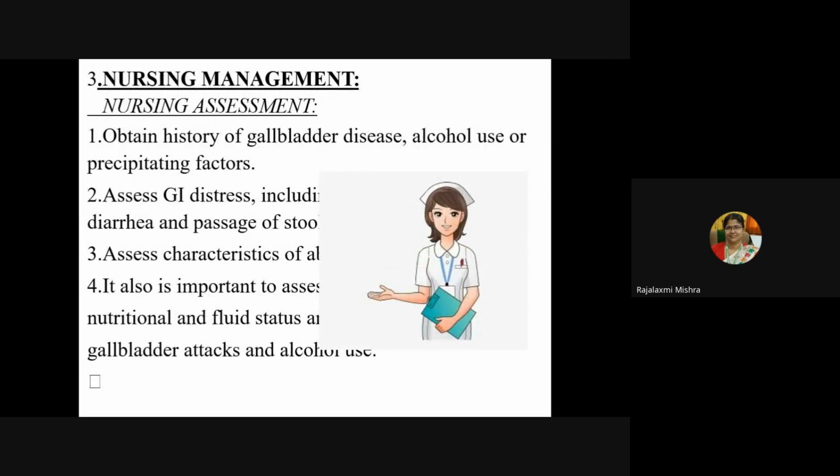Coming to the nursing management, as I said, take the history, often a history of gallbladder disease or alcohol use or any precipitating factor, what we discussed as etiological factors. Then assess the GI distress, including diarrhea and passage of stool. Assess the characteristics of abnormal stool and blood. It is an important assessment for nutritional and fluid status. Then assess for any stone present in the gallbladder, and assess for alcohol use.